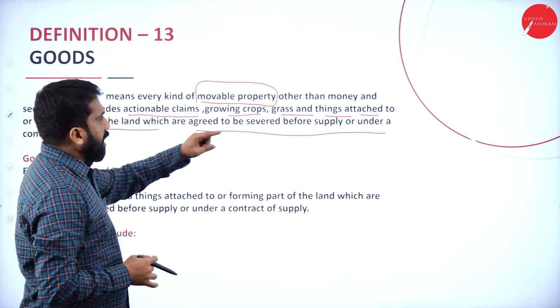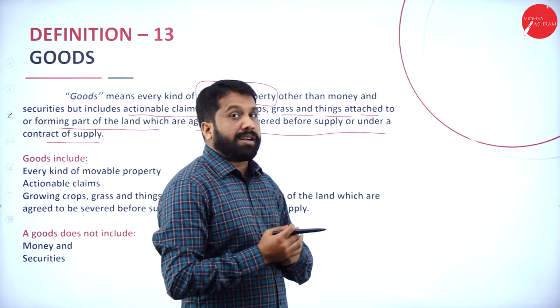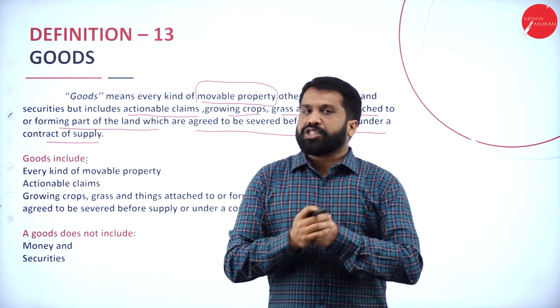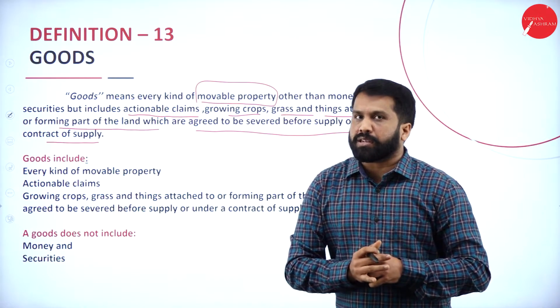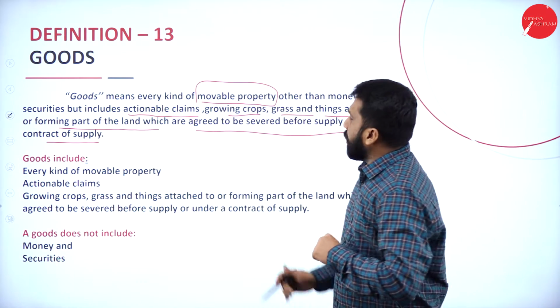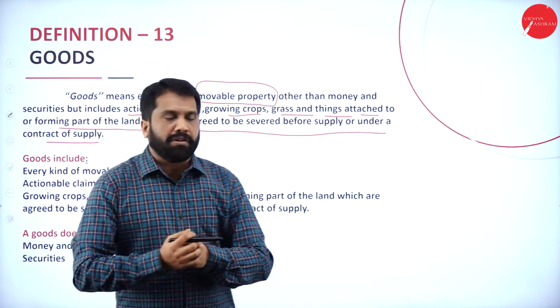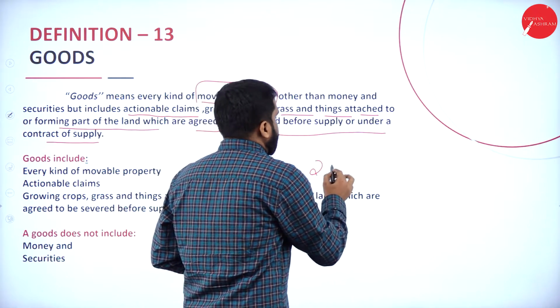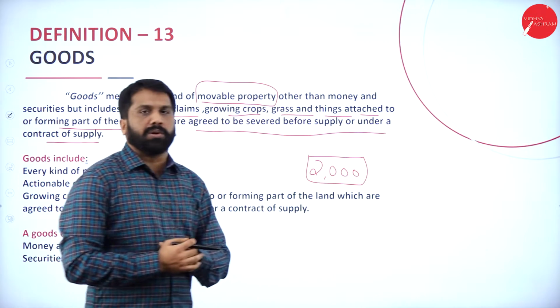Now, other than money and securities. Securities in the form of what? Shares. Shares will not come under goods. Money also you cannot do it. For example, I'll give you a 2000 rupees note.